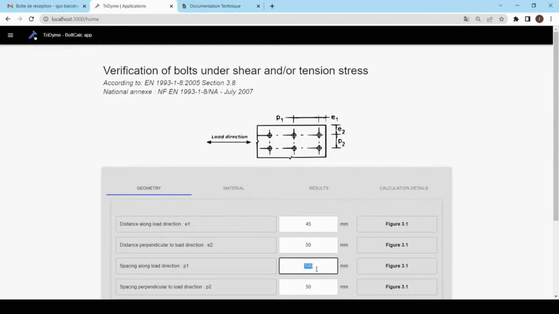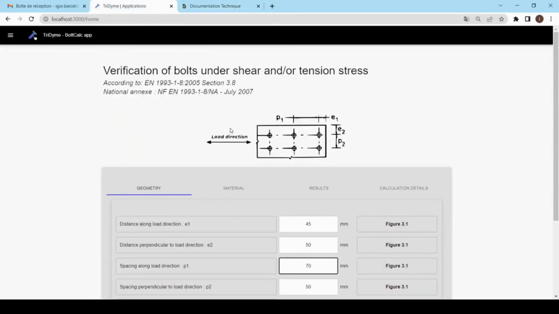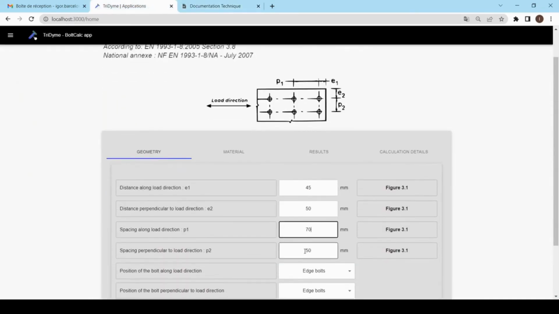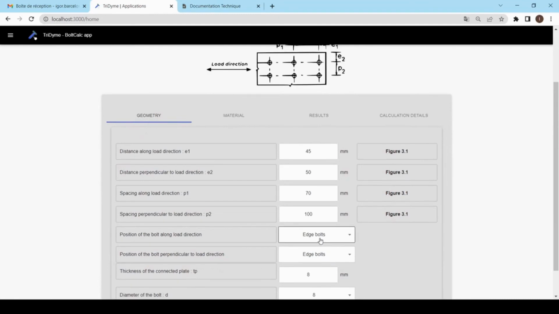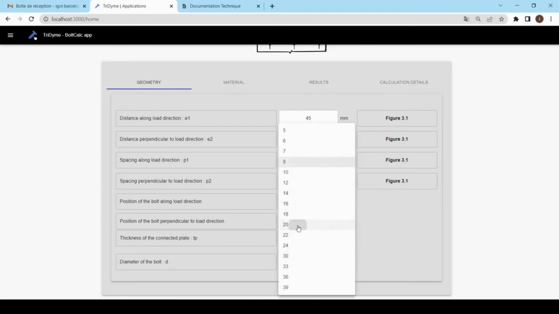P1, the spacing between bolts along the load direction. So P1 is 70, like this one here, P1 here. And P2 is equal to 100. Okay. We are verifying an edge bolt, so this is okay. The thickness of the plate is 10 millimeters. The bolt diameter is 20 millimeters. Okay.